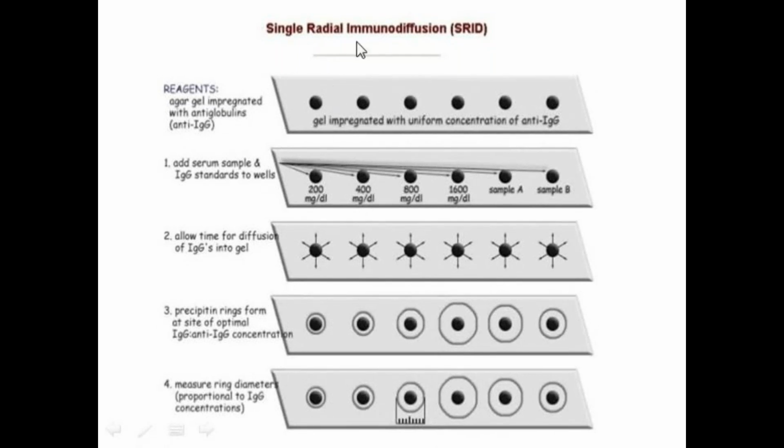In single radial immunodiffusion, only the antibodies are moving. Here we are adding the immunoglobulins into the gel, and the antibodies are moving. In the last slide we showed that antigens are moving. Here the immunoglobulins, that are the antibodies, are moving. That means only one of the immune complex components is moving in one direction, and that is called single radial immunodiffusion.